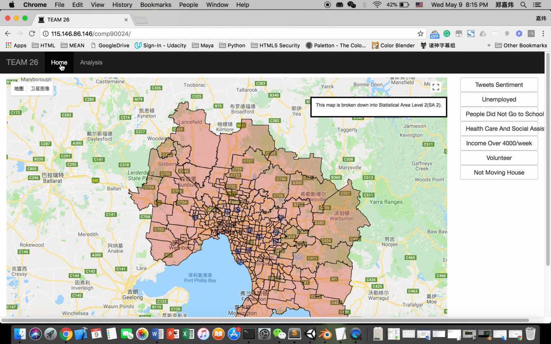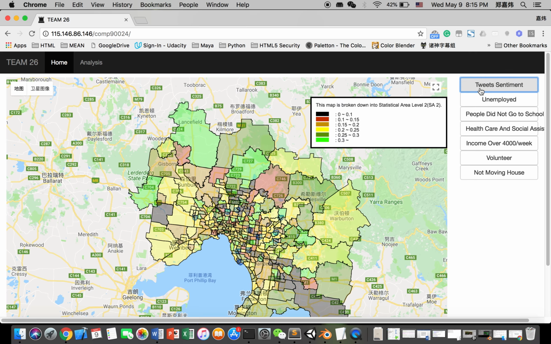Shown is the map illustrating every suburb in Greater Melbourne according to the statistical area level 2. With the help of QGIS and the geographic data downloaded from the Australian Bureau of Statistics, we separate Greater Melbourne into 309 different suburbs, and our analysis is based on those areas.